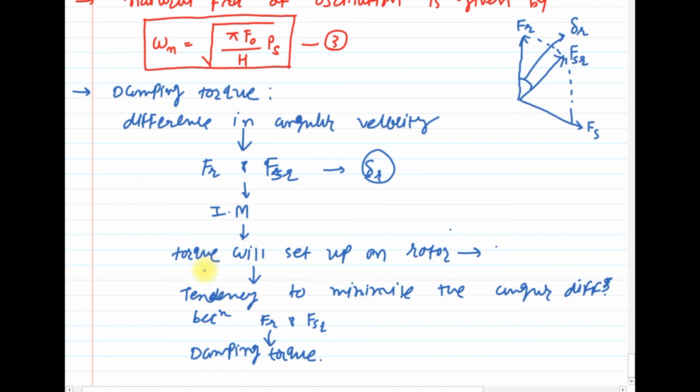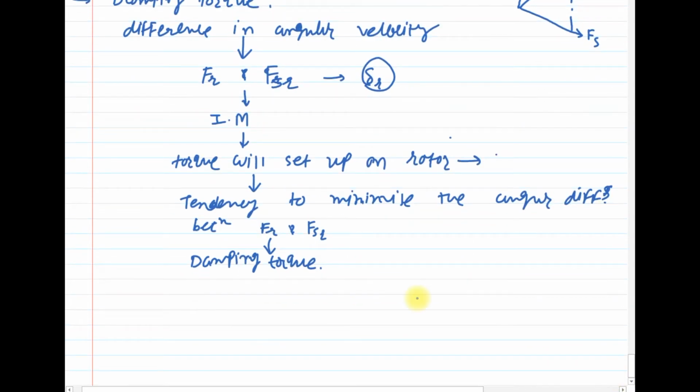The definition of damping torque: the damping power developed on the rotor is approximately proportional to the speed deviation of the machine.